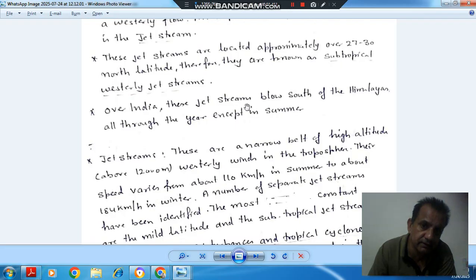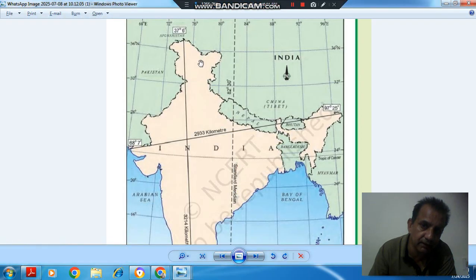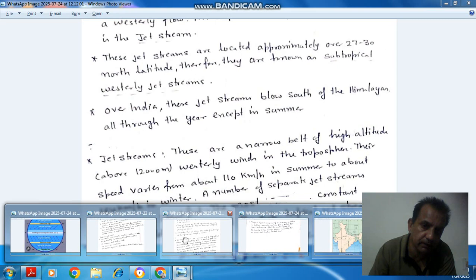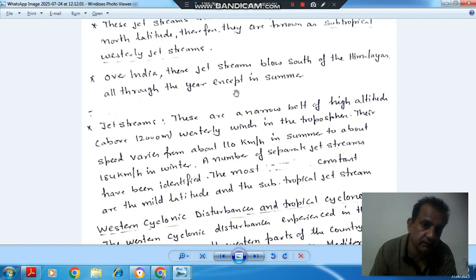Over India, these jet streams blow south of the Himalayas all through the year except in summer. This is your Himalaya, north of Himalaya and south of Himalaya, so they blow here, south of the Himalaya. They flow throughout the year, but not in summer.